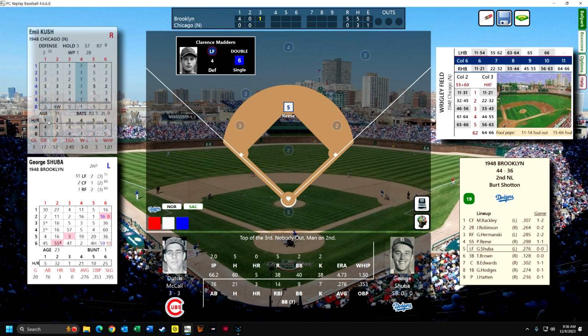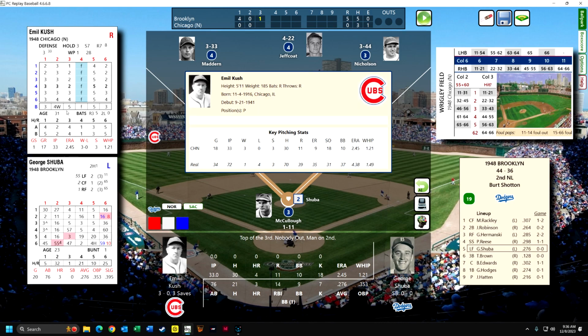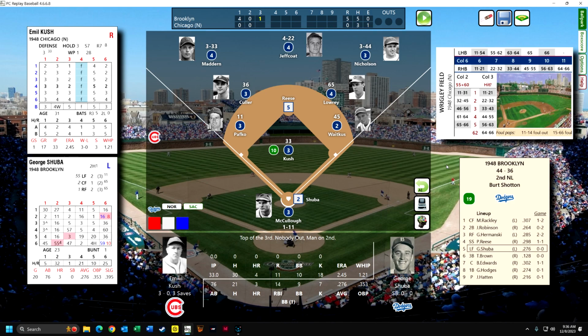So in fact, they just take him out. They just replaced him, because if 6 runs get in, they're automatically kind of shot, and they're not going to mess around. And Emil Kush is now pitching, and his ERA is 2.45, but it was 4.38. So all of these Cubs are really overperforming.